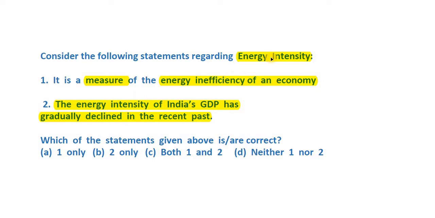And further, do not confuse energy intensity with energy efficiency. These two are different things. Energy efficiency is how much energy is consumed by a given appliance. So let's see, in terms of an air conditioner, a 5-star AC would be more energy efficient because it would be consuming fewer units of energy.